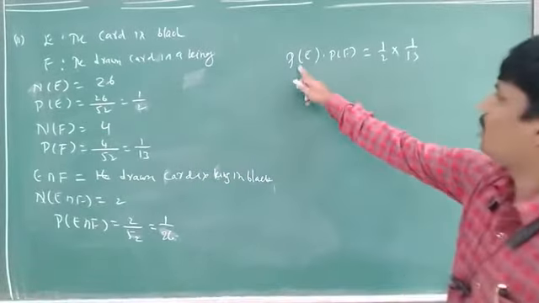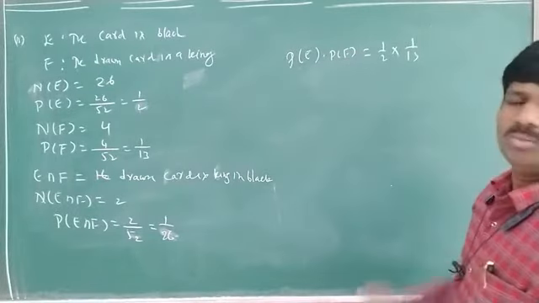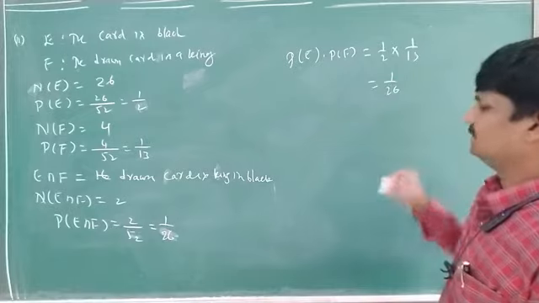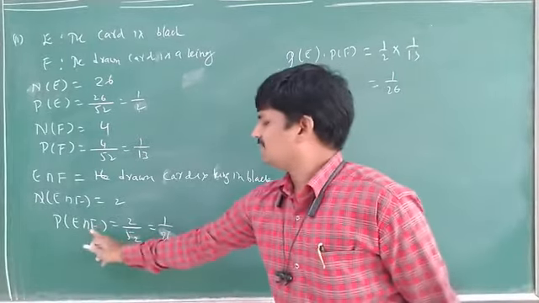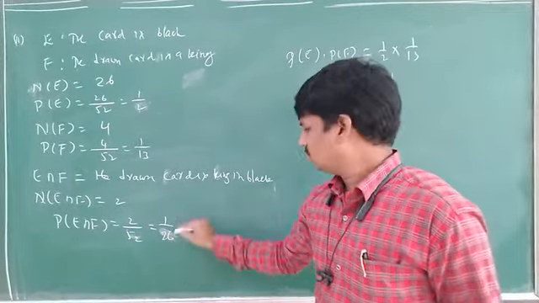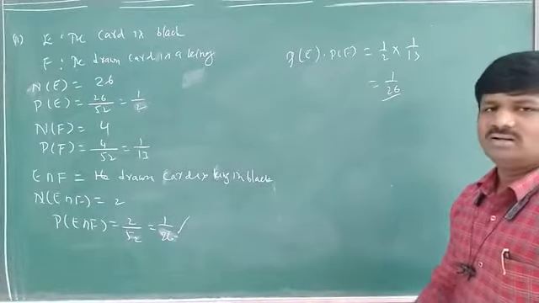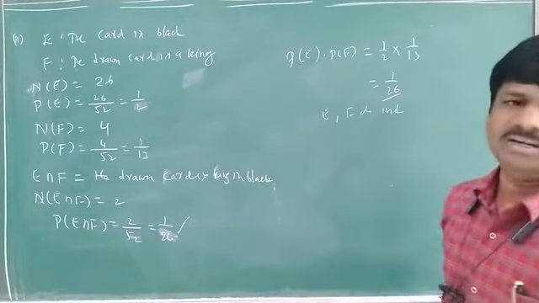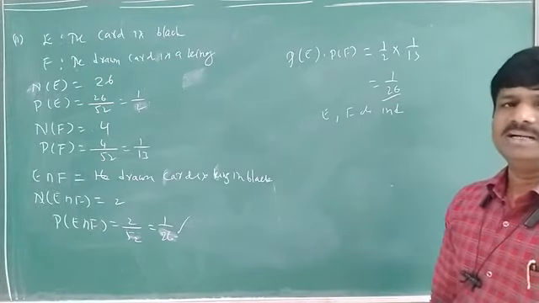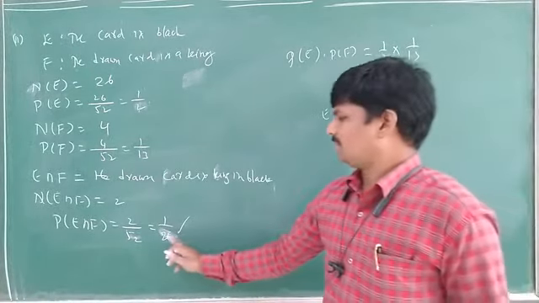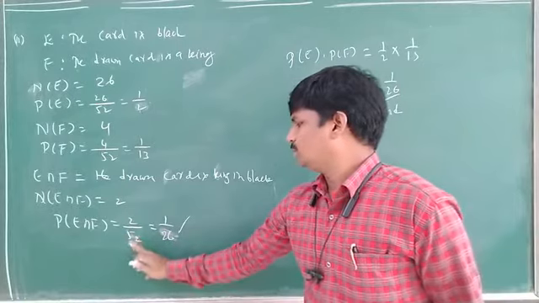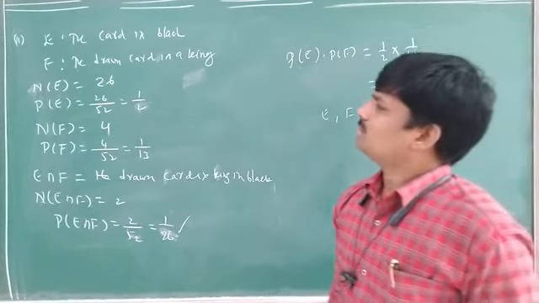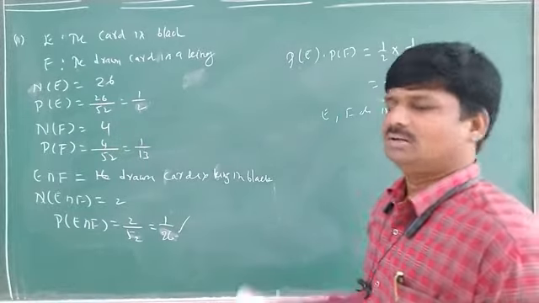So here, is the probability of E intersection F equal to probability of E into probability of F? 1 by 2 into 1 by 13 is 1 by 26. Yes or no? And probability of E intersection F is 1 by 26. Both are equal or not? Equal. So here also E, F are independent. Just to calculate properly, E intersection F means 2 by 52, which is 1 by 26. Clear? So in this also these two are independent events. Okay.